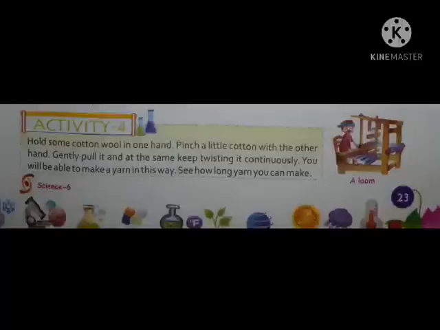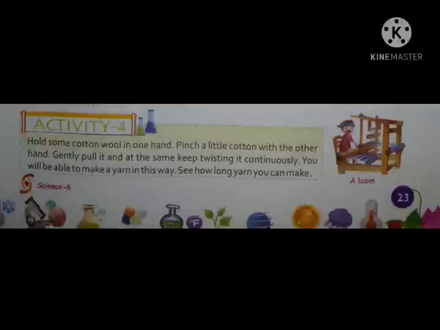Hold some cotton wool in one hand. Pinch a little cotton with the other hand. Gently pull it and at the same time keep twisting it continuously. You will be able to make a yarn in this way. See how long a yarn you can make.